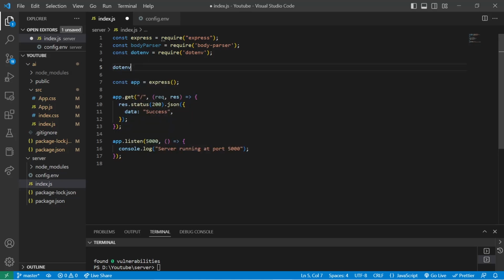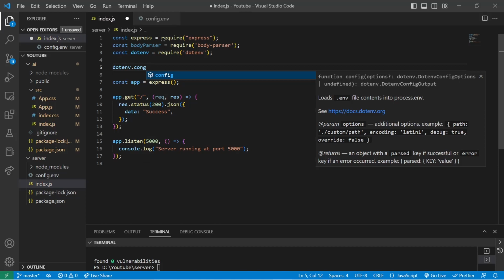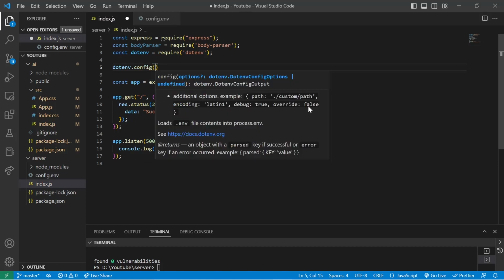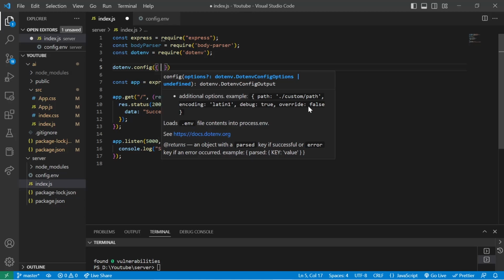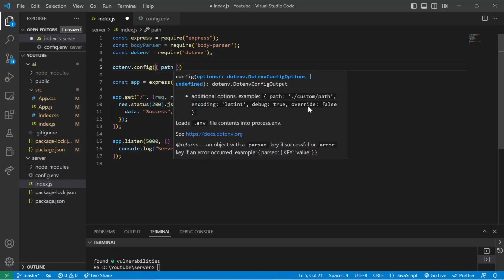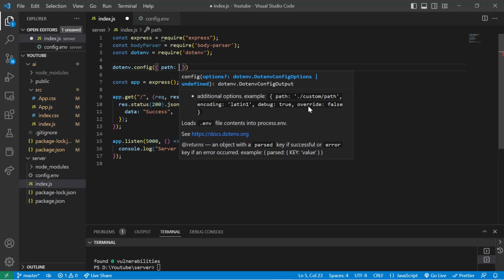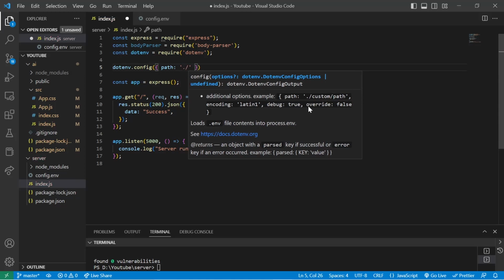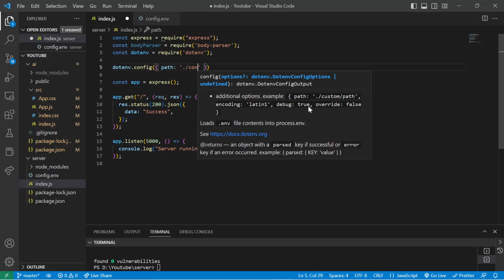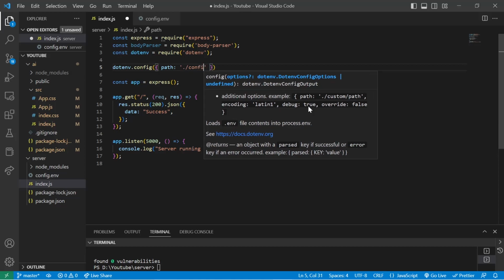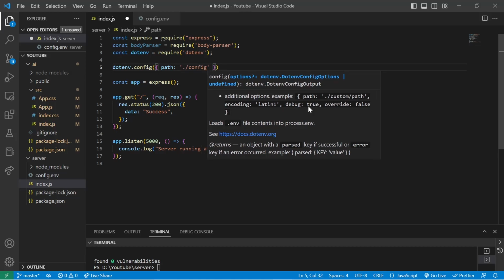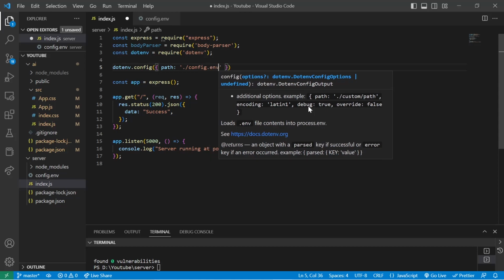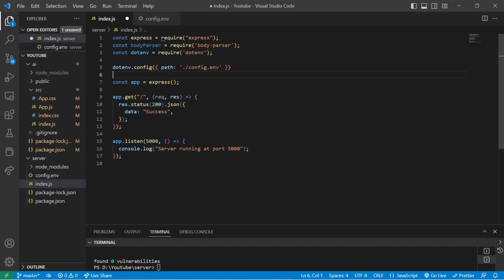So what I'll do is quickly provide the location, dotenv.config, and we'll provide the path in there, and path is just folder name, file name is config.env. Alright, okay, so we are done with this thing.